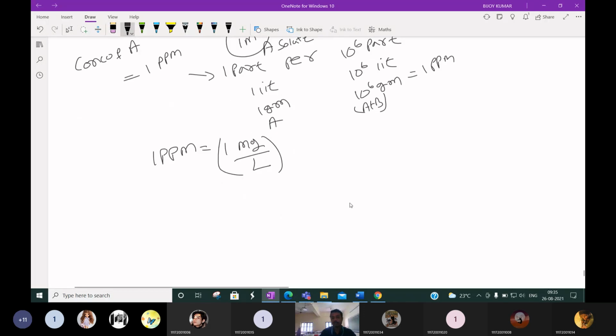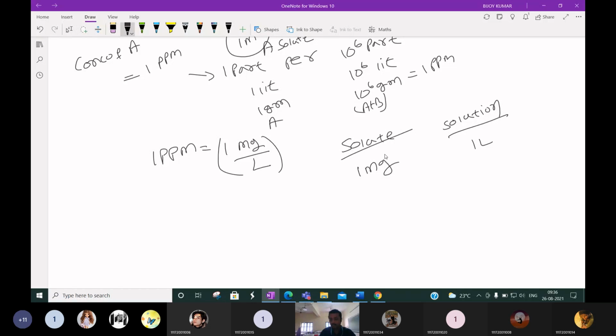In other words, suppose the solute is 1 milligram present in a solution of 1 liter.